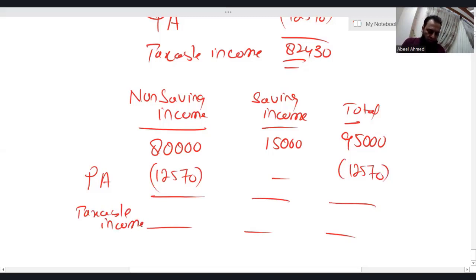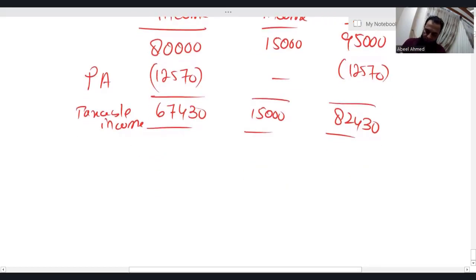Use a calculator. 80,000 minus 12,570. The taxable income is 67,430. And let's add the 15,000. I'm getting 82,430. Obviously, first you have to apply the tax rates on non-saving income.